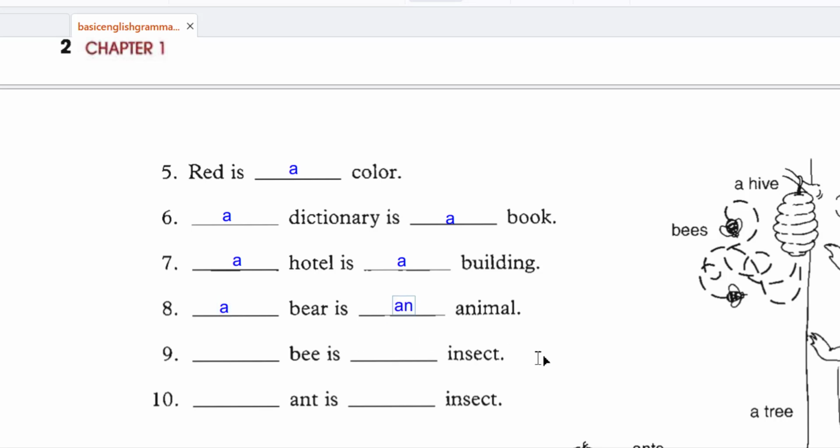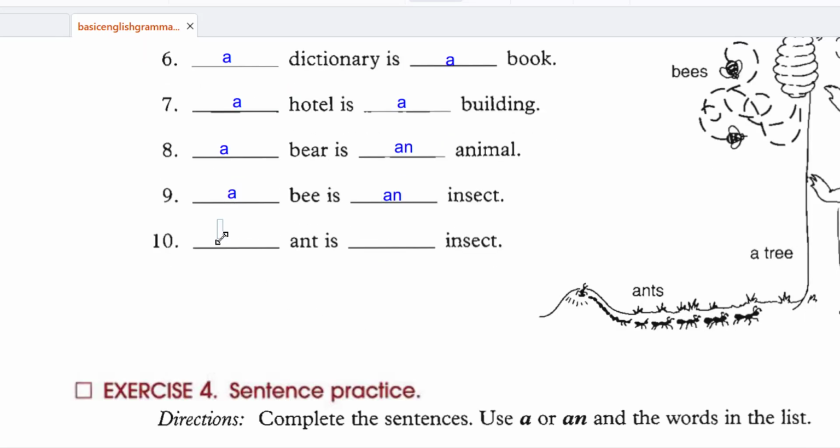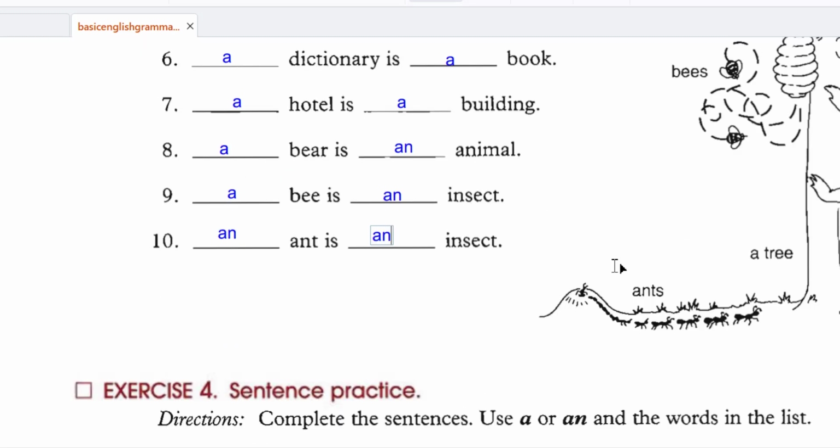So when the words start with a vowel, A, E, and so on, you have to use an. A verb is an animal. A bee is an insect. An ant is an insect. Okay, so this exercise number 3 is complete.